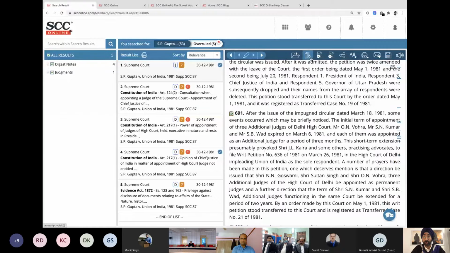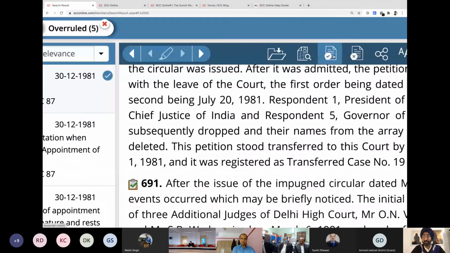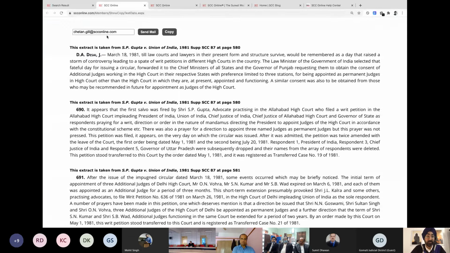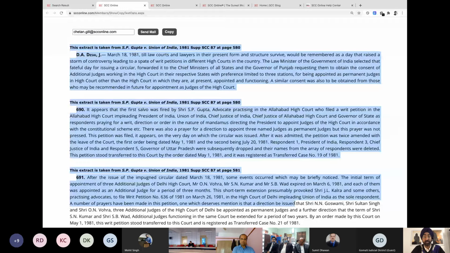Once you're done with that, you come over here and there's an option which is like a document and a tick. It's called Smart Copy. You click on that, and it will copy those 2, 3, 4 paragraphs that you selected into a different window. By default, your email address would be mentioned over here. You can change it and send it to someone else as well. Otherwise, you can simply highlight as much text as you want, do a Control-C, Control-V, and that works.